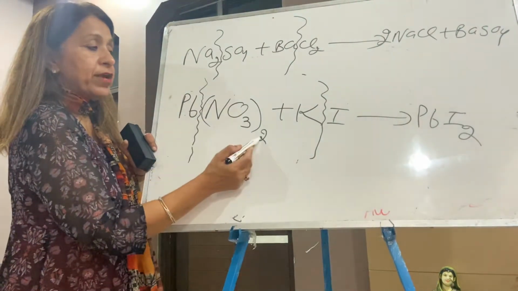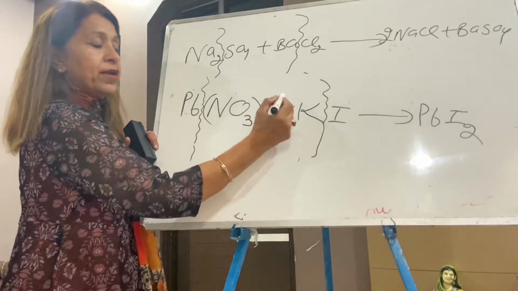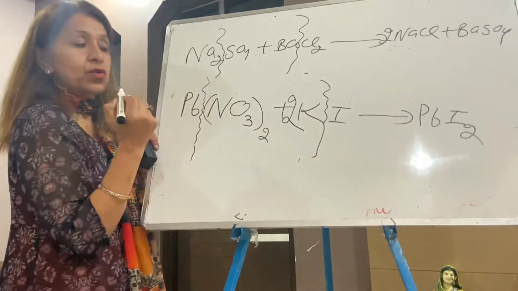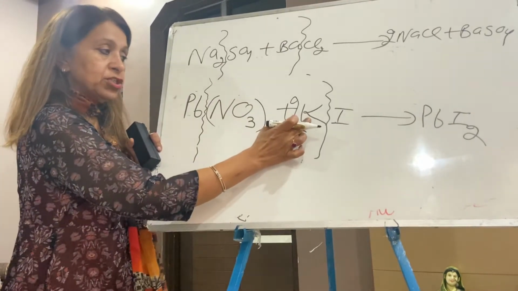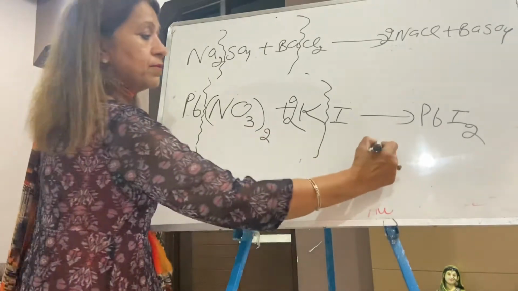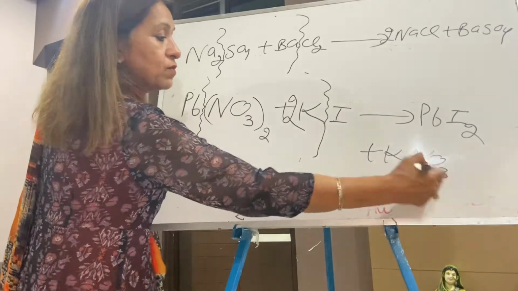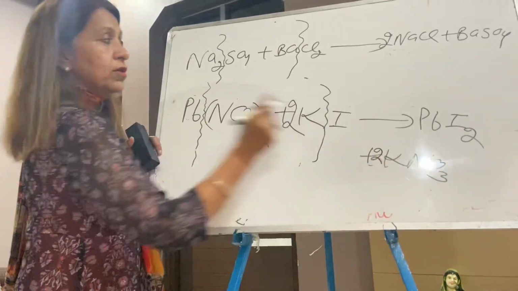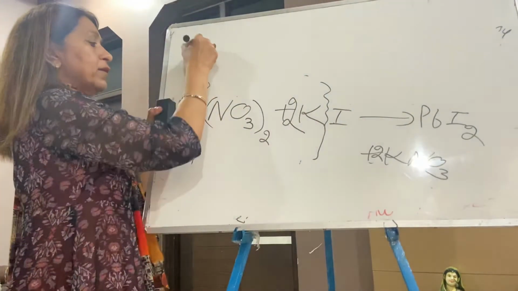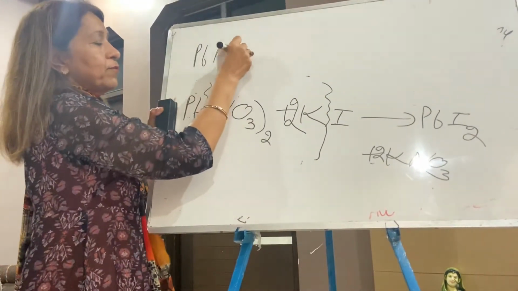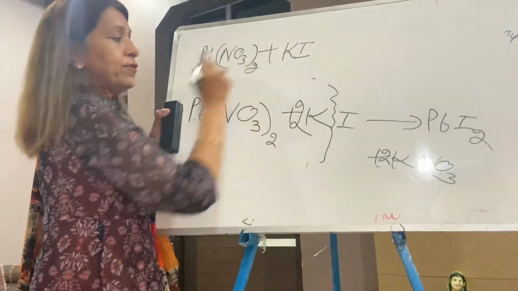Lead nitrate plus potassium iodide gives PbI2. You can write 2 here. Now what is left? Positive ion is always written first. Potassium nitrate, potassium +1, nitrate -1. Now you can write 2. I am writing again: lead nitrate plus potassium iodide.